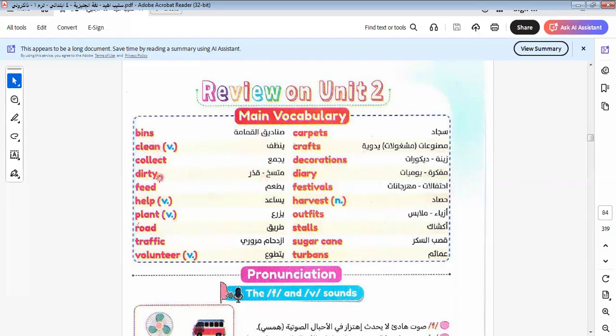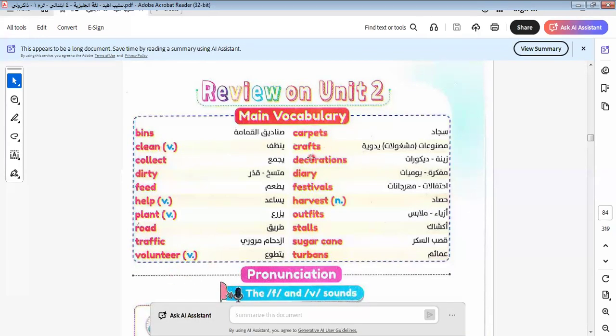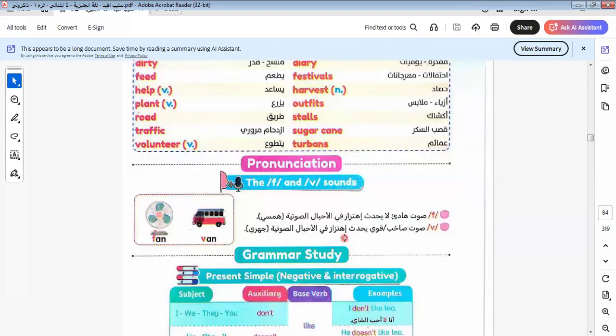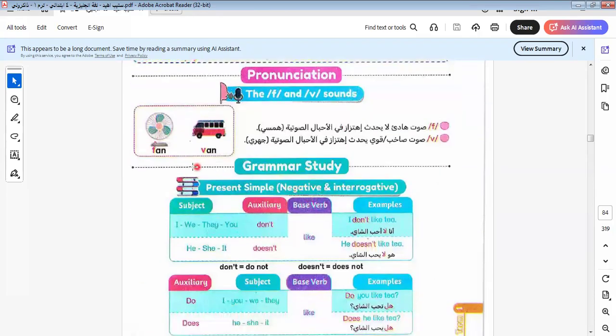Here are the words: bins, clean, collect, dirty, feed, help, plan, road, traffic, volunteer. Here are carpets, crafts, decorations, diary, festivals, harvest, outfits, stalls, sugarcane, and so on. Here we know the pronunciation of F and V, which is fan and van.